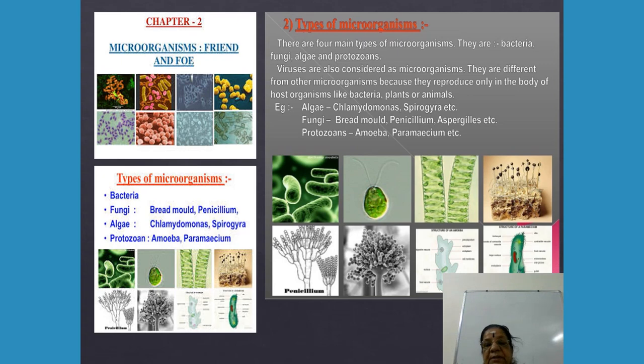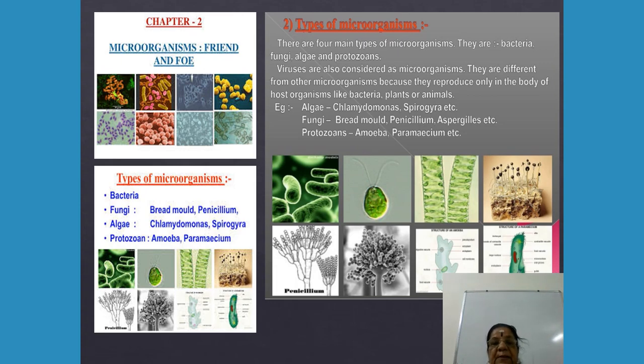So I repeat, the types of microorganisms are bacteria, fungi, algae, and protozoans. Viruses are also considered as microorganisms. They are different from other microbes because they reproduce only in the body of host organisms like bacteria, plants, or animals.